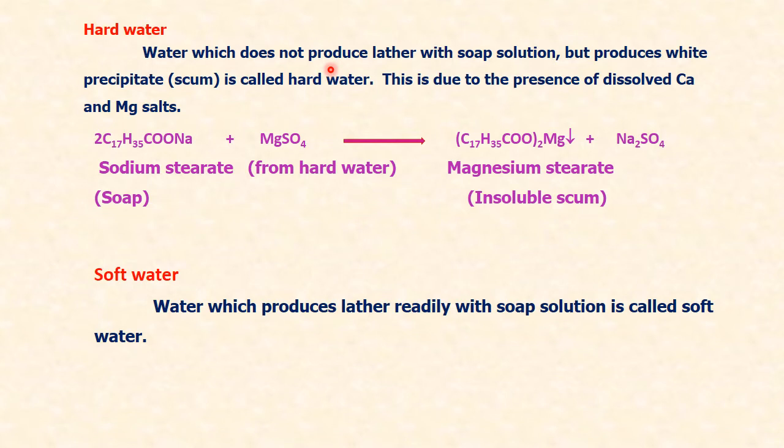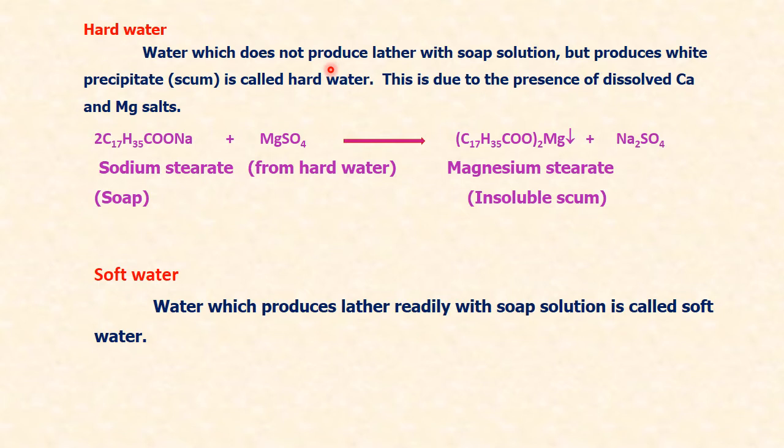First of all, we should know what is hardness. Hardness is that property of water which does not produce lather with soap, but it produces a white precipitate called scum. This is due to the presence of calcium and magnesium salts present in the groundwater which we are using.